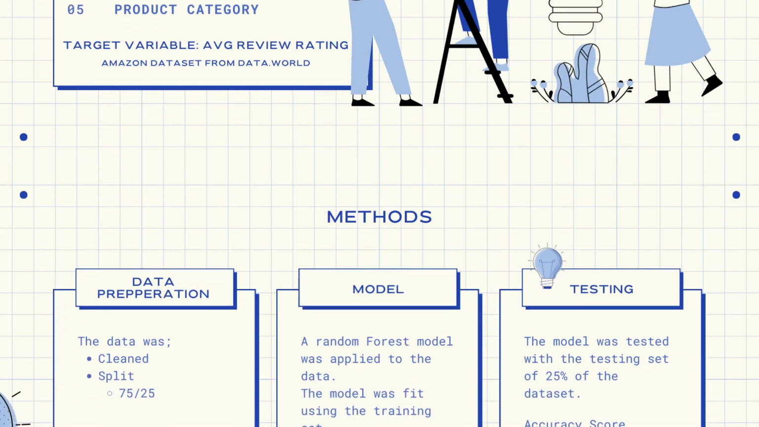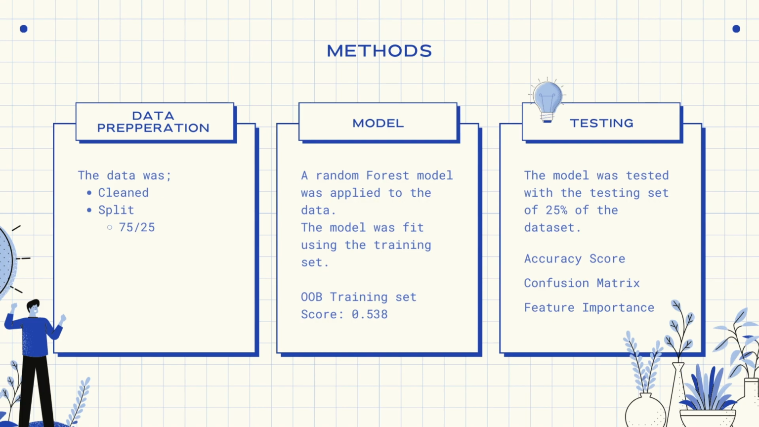While preparing the data, I cleaned it as discussed in the previous slide and split it into a training and test set. The training set was 75% of the data and the remaining 25% was used for the test set. A random forest model was used to forecast the product's performance and to be able to find out the relationship significance between features and the target variable.